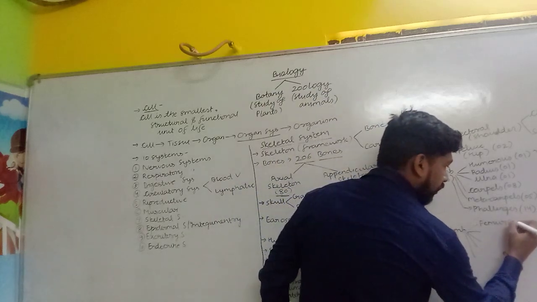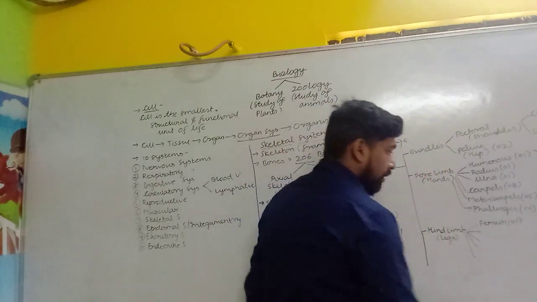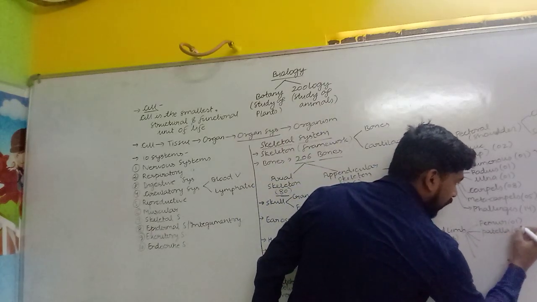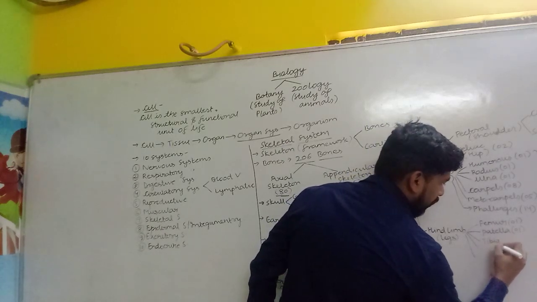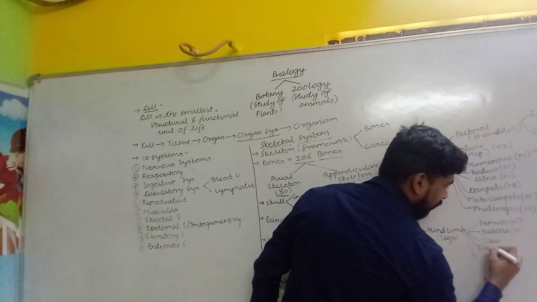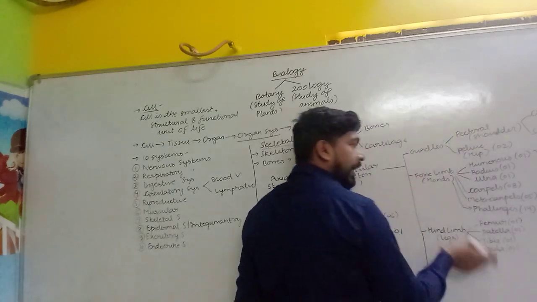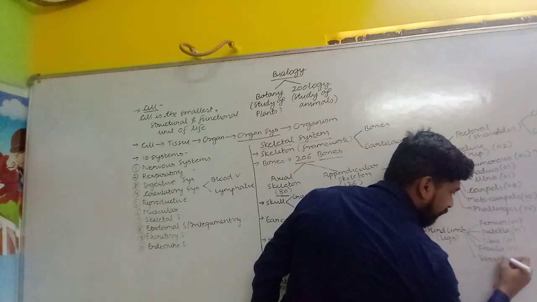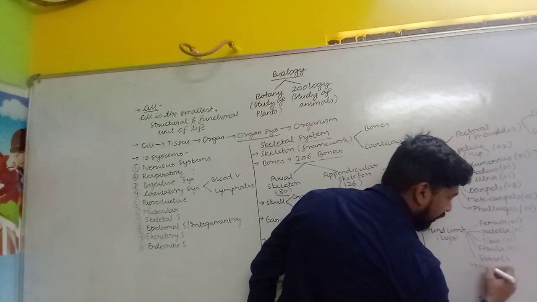So femur. After that femur, there is a region that is called patella. This is also 1. After that, tibia and fibula are there. These are also 1 and 1 in number. Then in case of leg, tarsals are there, corresponding to carpals. Here metacarpals are there. So in correlation, metatarsals are there.